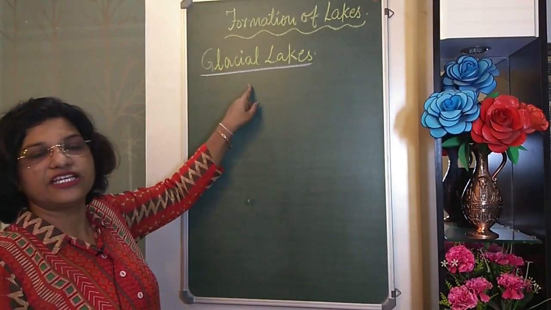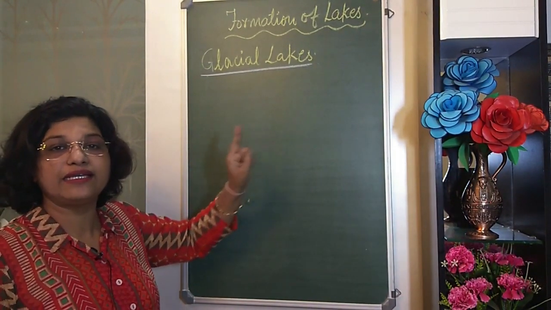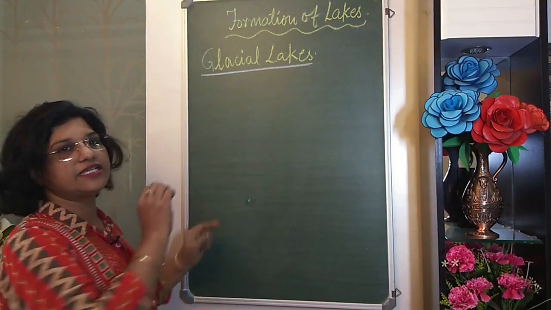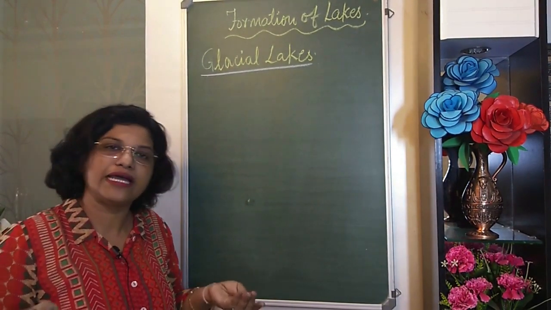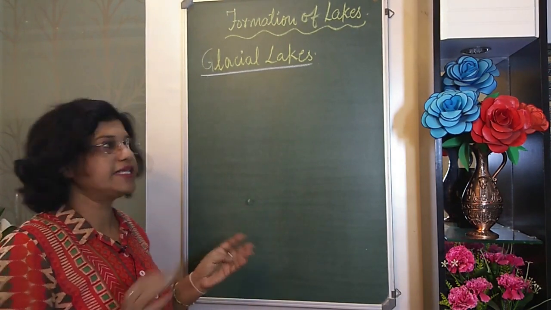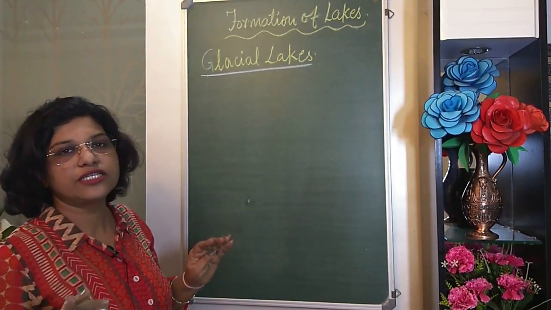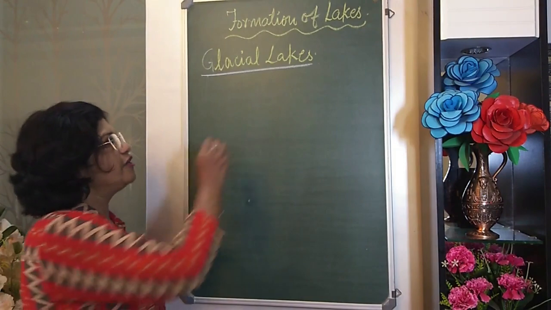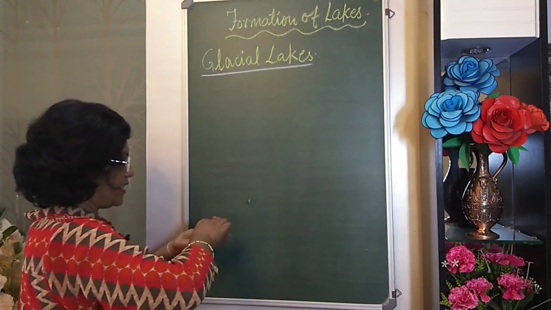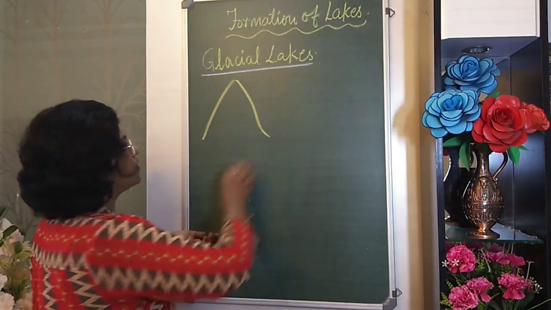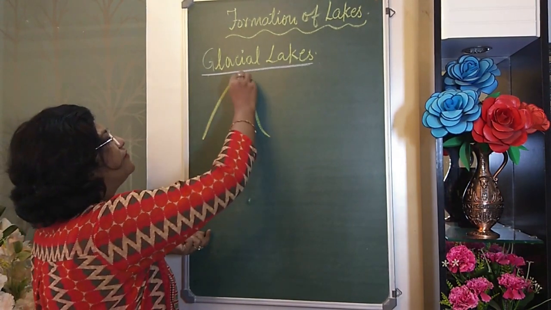Next are the glacial lakes, lakes which are formed by glacial melt. These are usually found in areas where there are high mountains and snow covered peaks, and we all know that glaciers are a moving block of ice. When the moving block of ice melts from the mountain, it is covered with ice.